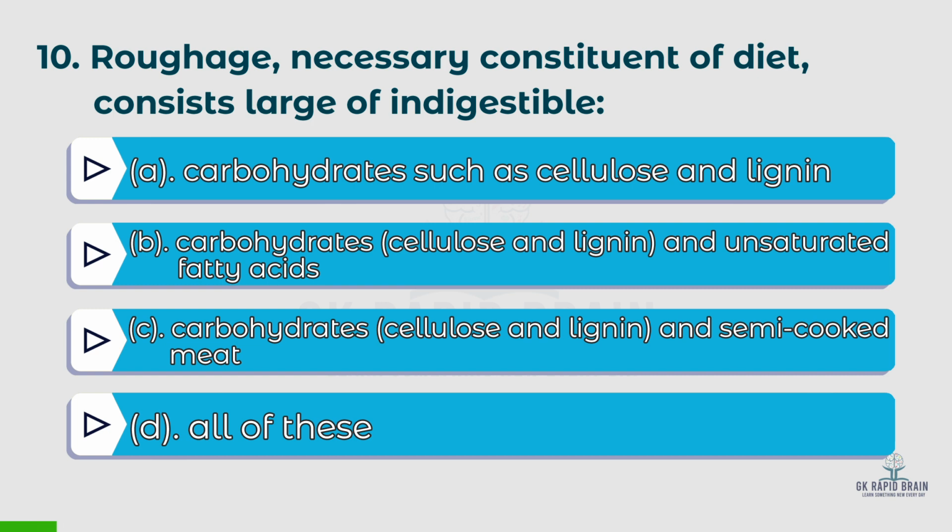10th question: roughage, a necessary constituent of diet, consists largely of indigestible. Options: A. Carbohydrates such as cellulose and lignin, B. Carbohydrates, cellulose and lignin and unsaturated fatty acids, C. Carbohydrates, cellulose and lignin and semi-cooked meat, D. All of these. The right answer is A, carbohydrates such as cellulose and lignin.